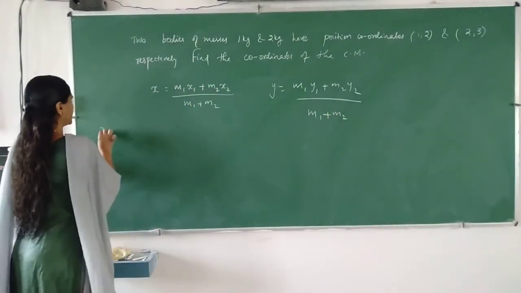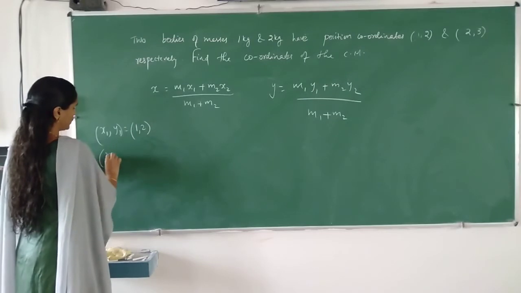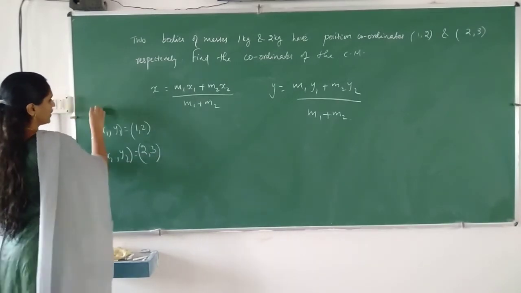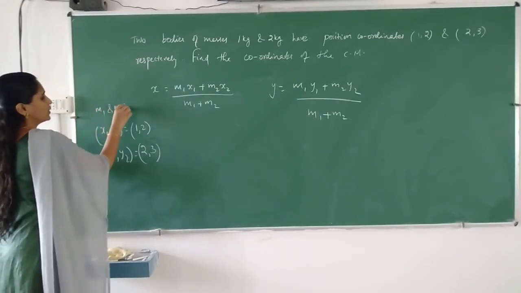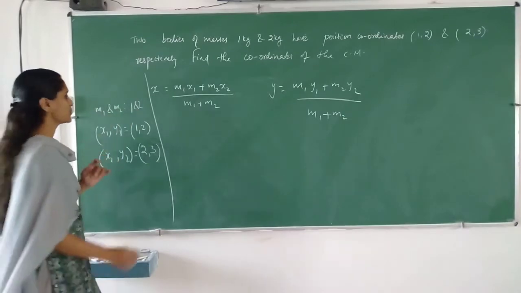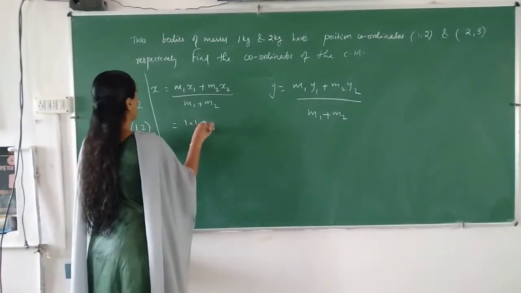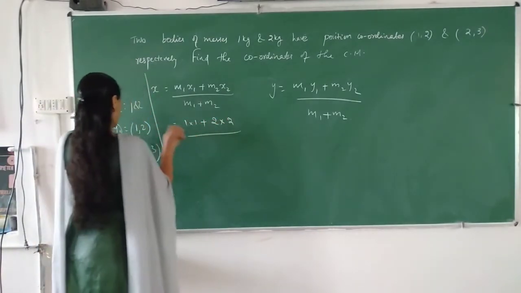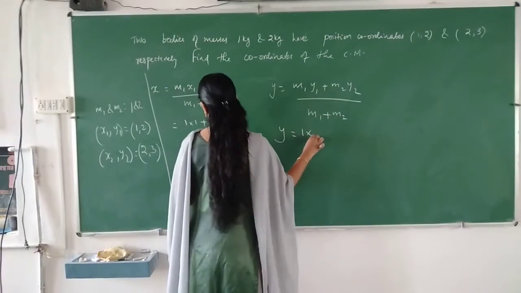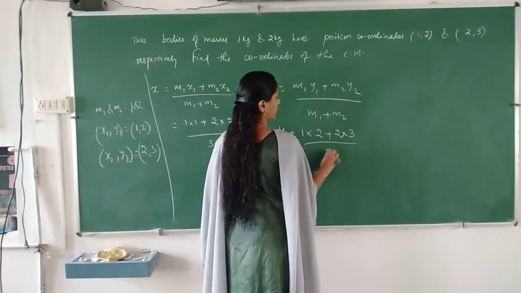So x1 y1 is given, that is 1, 2, and x2 y2 is given, 2, 3, and masses m1 and m2 are 1 and 2.